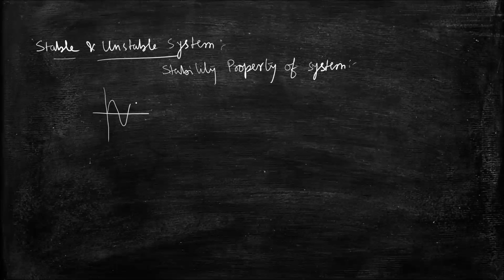Okay, so suppose this is a signal. This is a sinusoidal signal. And there is another signal, this one. These two are the output from some kind of system. See, the output of the system is bounded in a particular limit. But in this case, the output is not bounded in a particular limit.